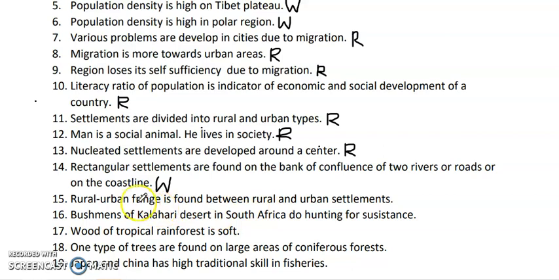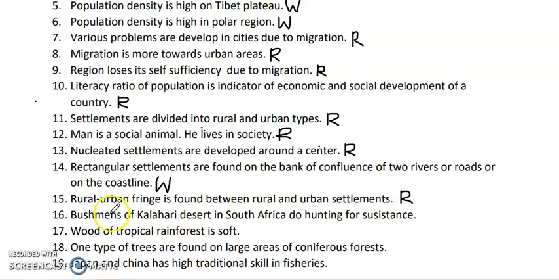Next statement. Rural urban fringe is found between rural and urban settlements. Yes, this is exactly true. The area which comes between the rural and urban cities or places is called rural urban fringe, which has qualities of both the rural area as well as the urban area.